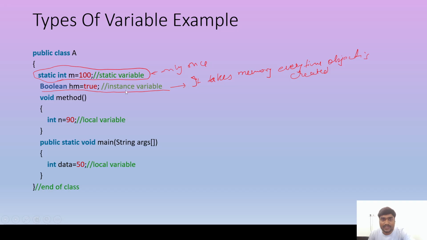And the local variable takes memory only when the method is called. So these are the three types of variables we read about in Java.